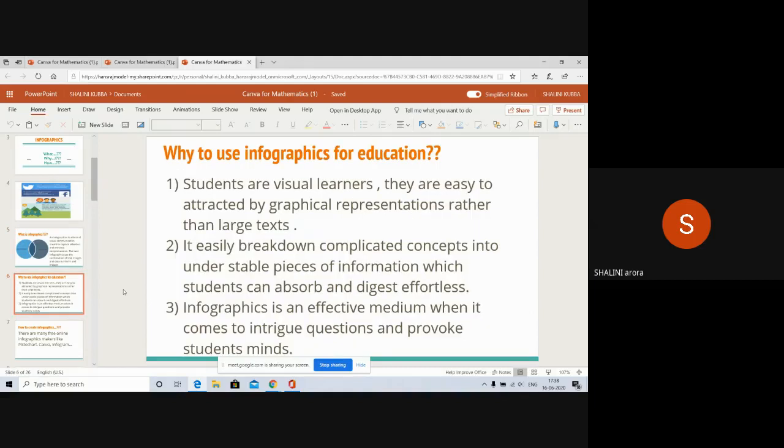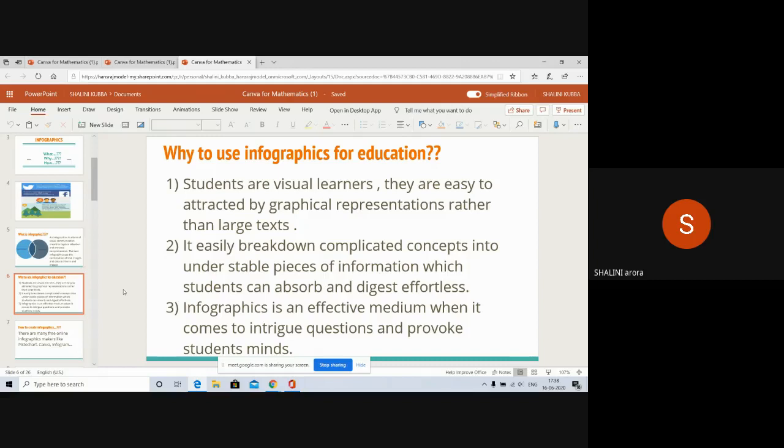So why use infographics for education? Now we are going to use infographics in our education also. Students are visual learners. They are easily attracted by graphical representations rather than large text. Nowadays, they are not very interested in text.